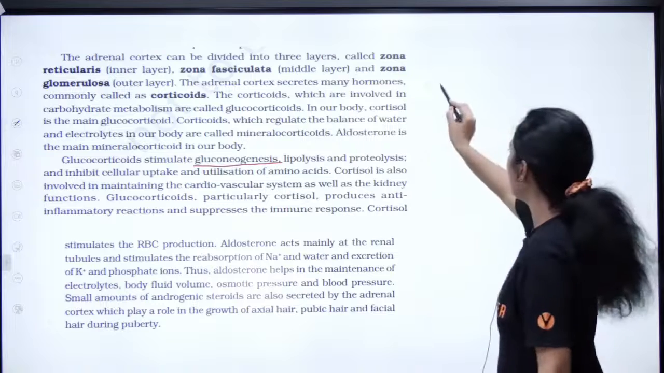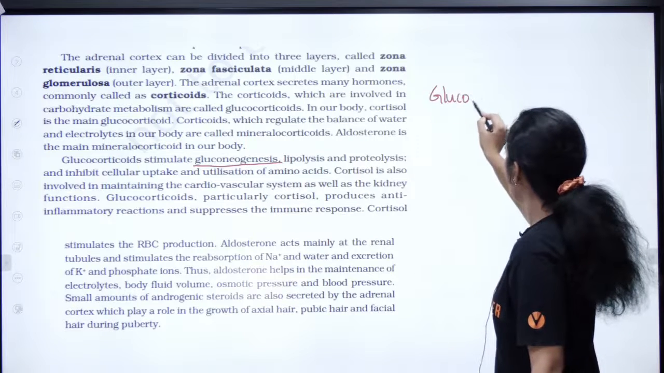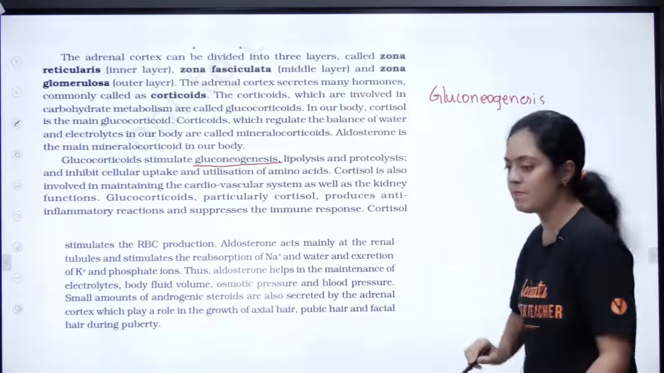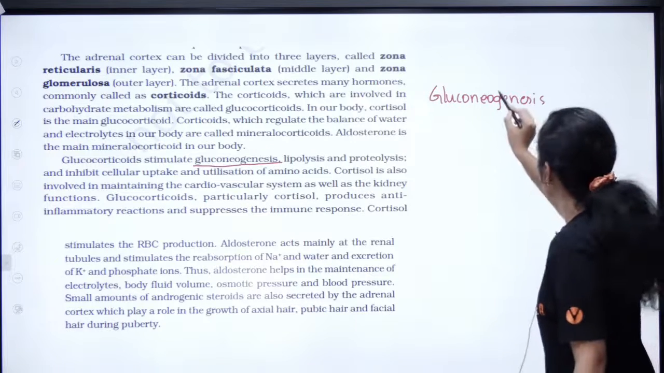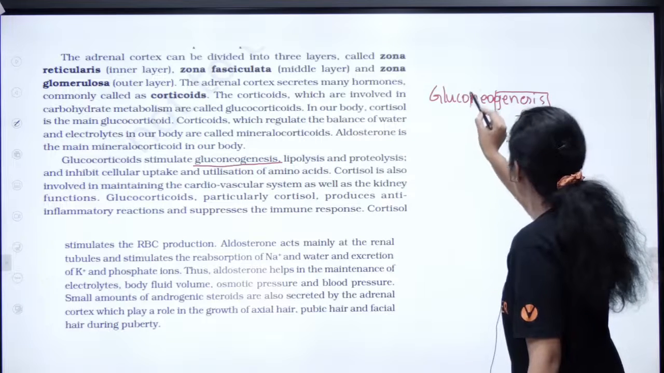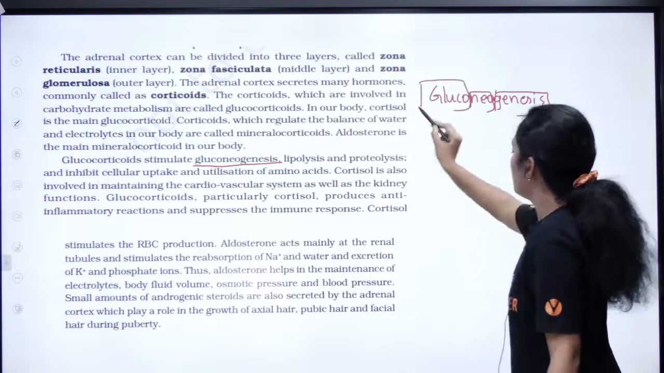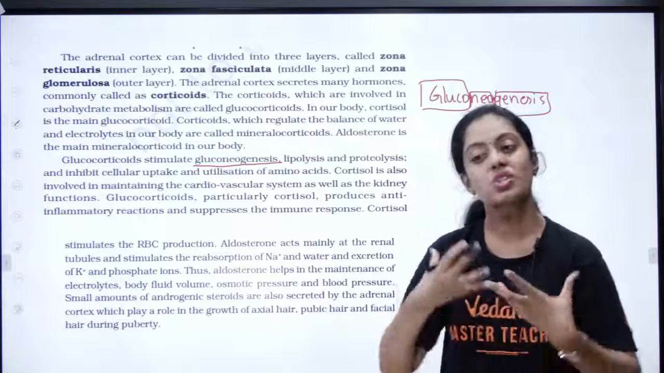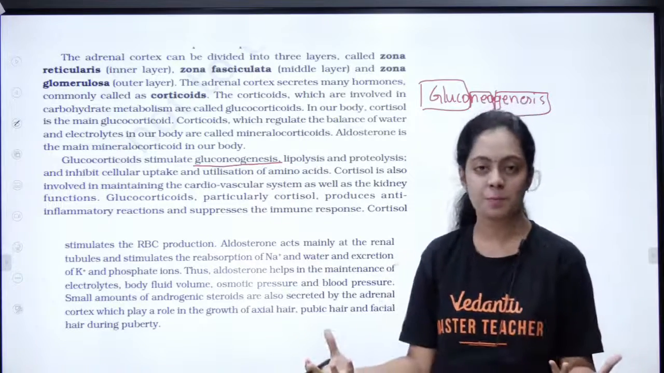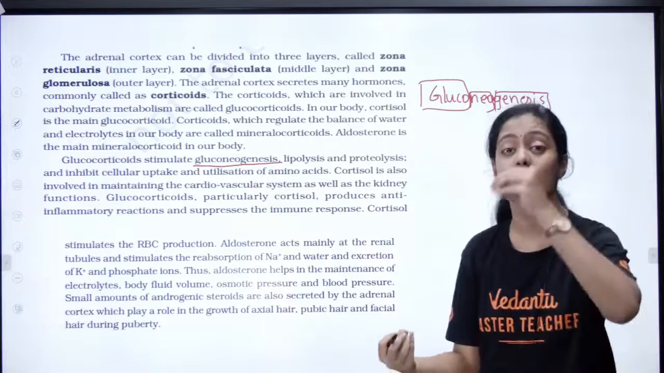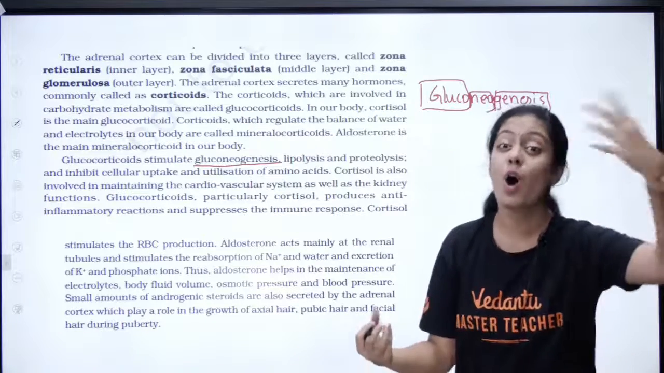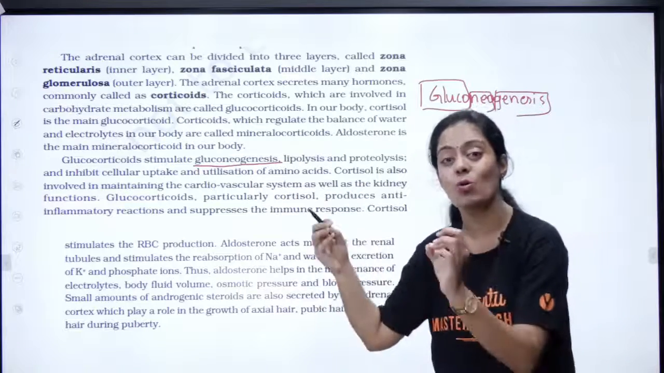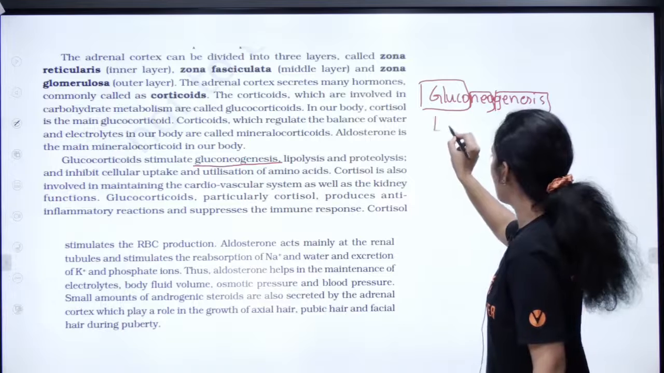gluconeogenesis. So can anyone watching the live tell me what is gluconeogenesis? We can split this word, children. Genesis is one word, neo is one word, gluco is one word. Right? Gluco means what? Carbohydrate. Neo means what? New. Genesis means what? Synthesis. It is a synthesis of carbohydrates from non-carbohydrates. That is what we call gluconeogenesis. Okay, understand this clearly.